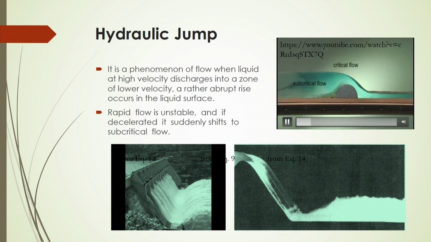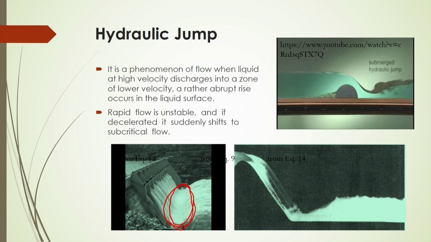So, it is a phenomenon where the liquid at high velocity discharges into a zone of lower velocity, and a rather abrupt rise occurs in the liquid surface there. And you will see here in this phenomenon this is your higher velocity, whereas in this region it will be lower velocity, and here in this position it will be your higher velocity again, and here lower velocity there.